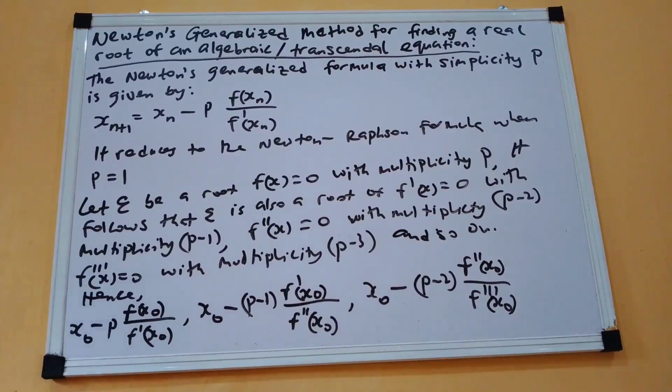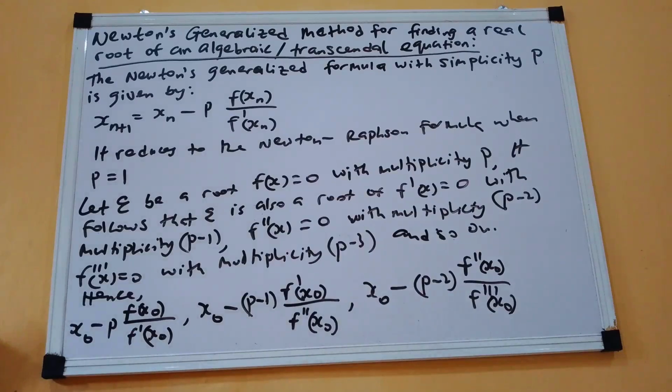So if all these are solved, we are going to have the same value if there is a root with multiplicity p. So we are going to have the same value for the root if there is a multiplicity p, provided that the initial approximation x naught is chosen sufficiently close to the root. So this is how Newton's generalized formula works.